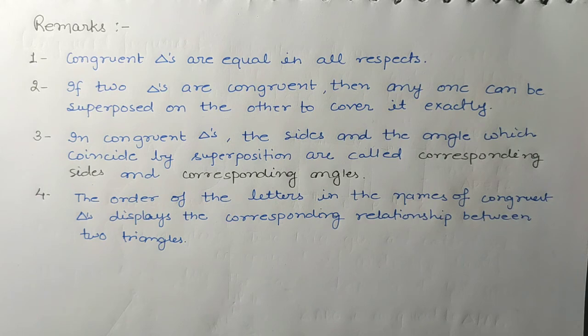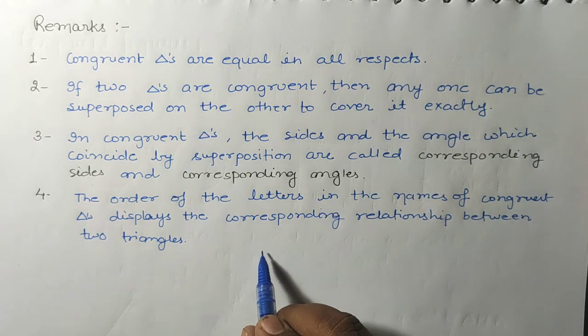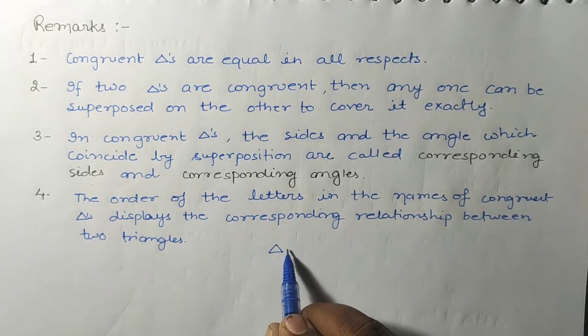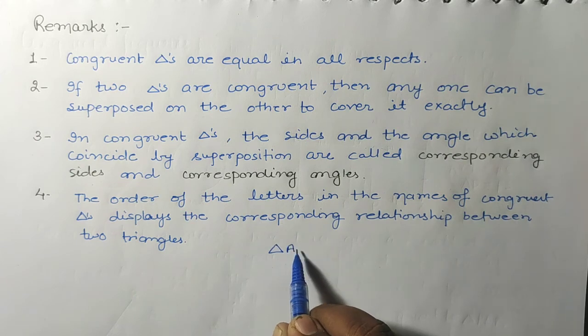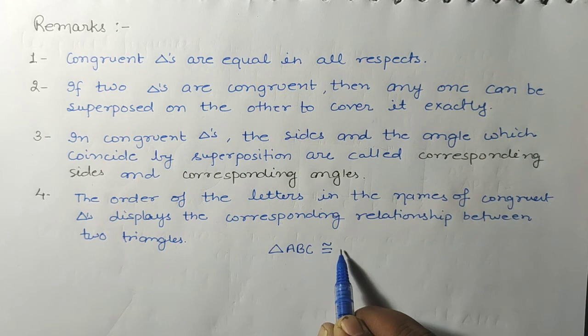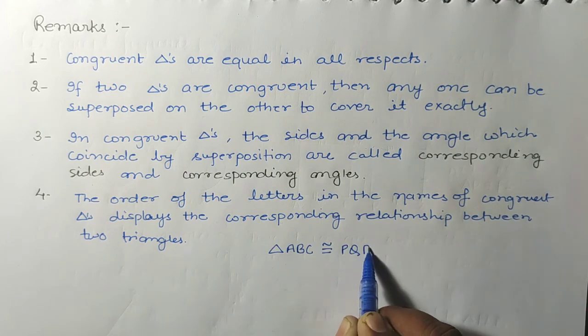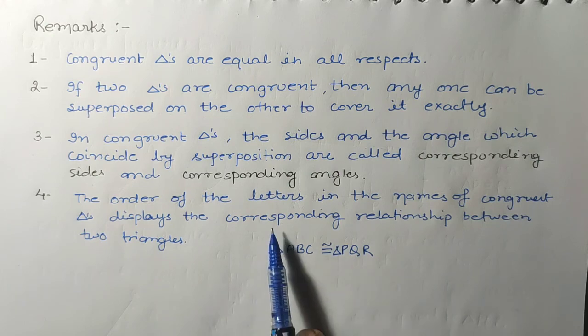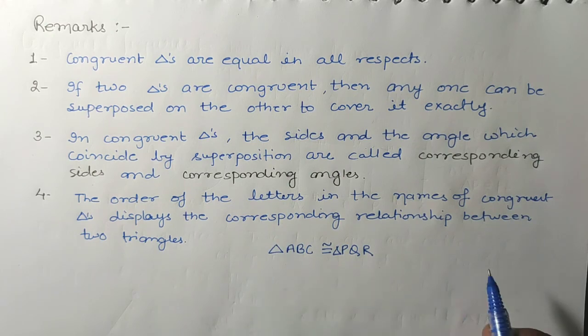What does it mean, students? Earlier I told you that two triangles are congruent, and I gave you a mathematical representation, that triangle ABC is congruent to triangle PQR. There is a logic to writing the order of the names.